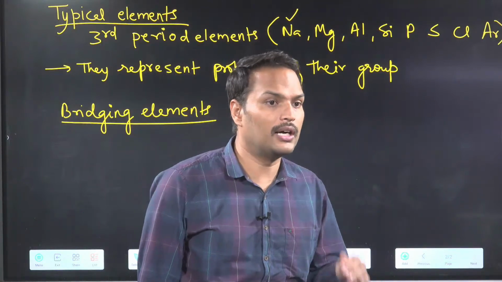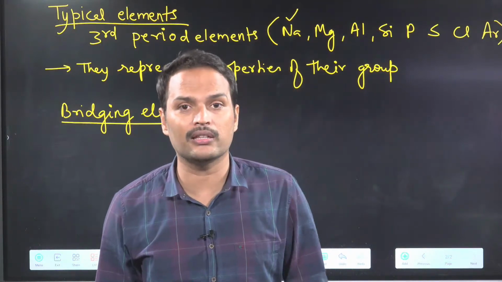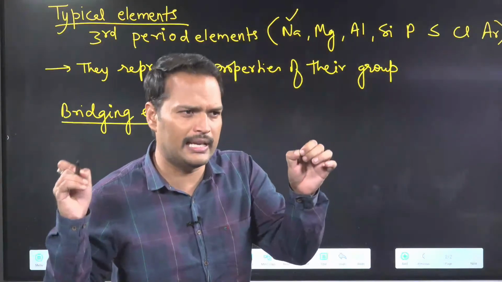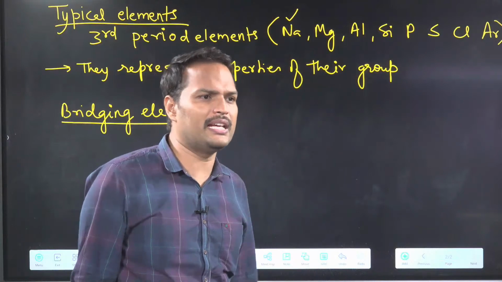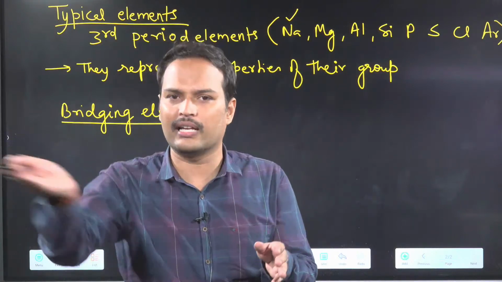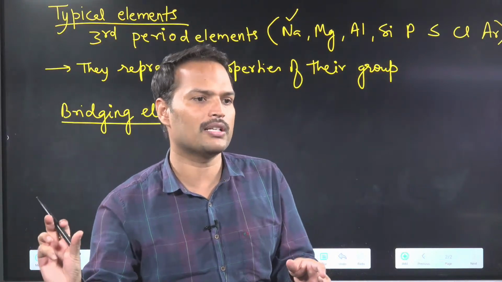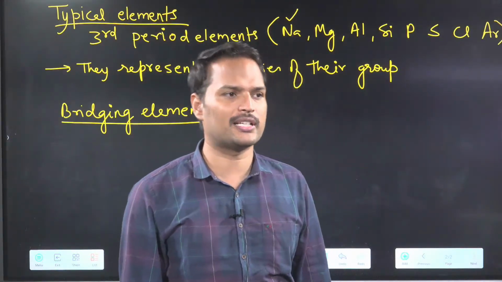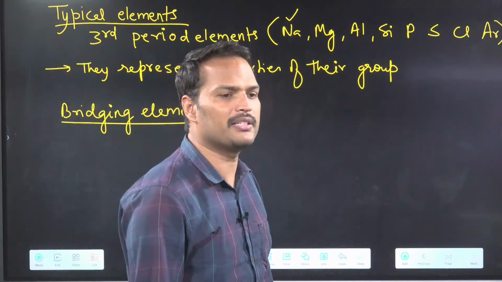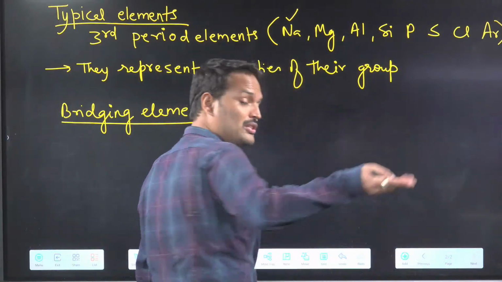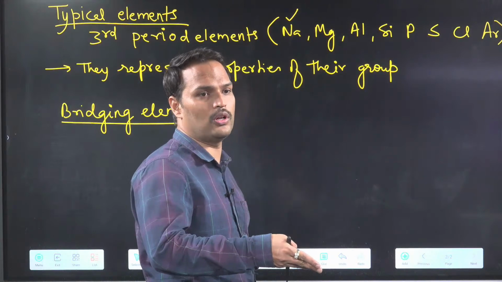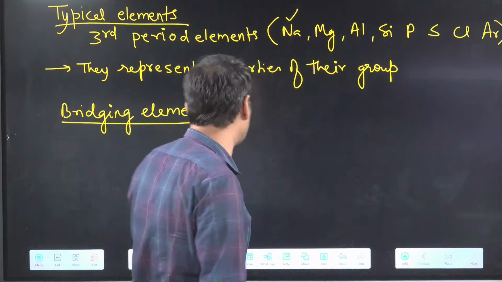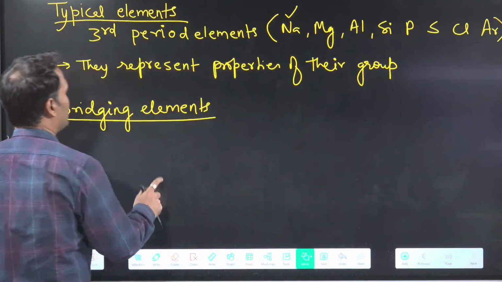No. Not third group. What should you write there? Third period. So read the question carefully till the last, because what we are seeing in the trend is that they write everything correctly and in the last few words they change. You remember this year's paper, phosphoric acid, phosphorus acid. 90% students went wrong, although that was a very easy question from the chemistry point of view. So that's why we say read the questions carefully.